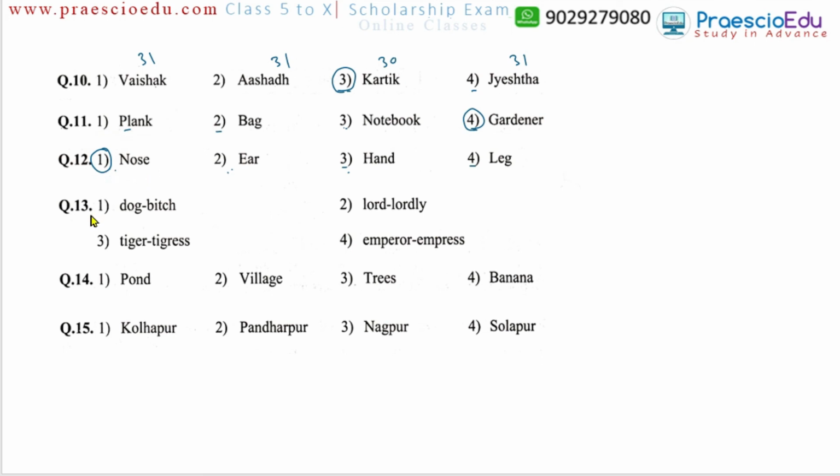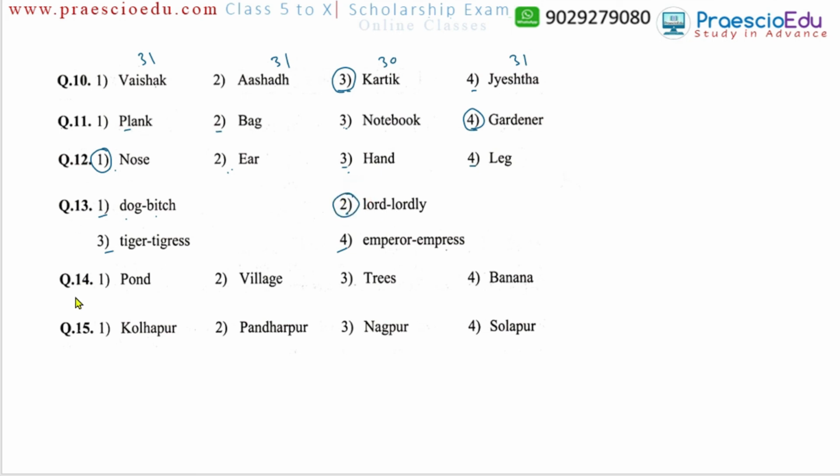Then the question number 13: dog, bitch; lord, lordly; tiger, tigress; and emperor, empress. These are feminine and masculine pairs, options 1, 3, and 4. But the second option, lord, lordly, is not a feminine and masculine pair. It means there is no distinction of gender. So the option number 2 is the different one.